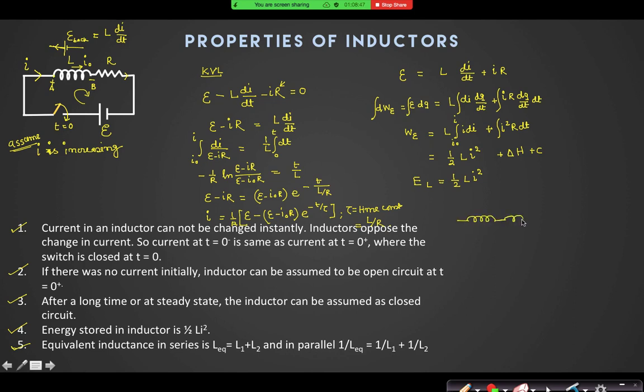Suppose two inductors L1, L2 are there in series carrying current I. What is the flux generated here? Phi 1 is equal to L1 into I, and flux there is equal to L2 into I, yes or no? So the net flux is equal to (L1 plus L2) I, that can be written as L equivalent I. So L equivalent is L1 plus L2.